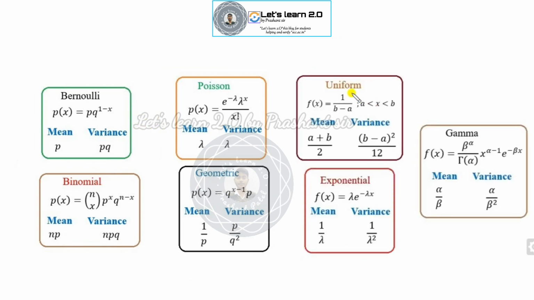If you work on continuous distributions, then take the uniform distribution. What is the PDF and what is the CDF of the uniform distribution? The CDF is x minus a over b minus a. What is the CDF of the exponential distribution? It is 1 minus e raised to the power minus lambda x. For the gamma distribution with parameters alpha and beta, remember alpha is the power of x and beta is the exponential part. Based on this, I can solve each question with a 15-second trick.